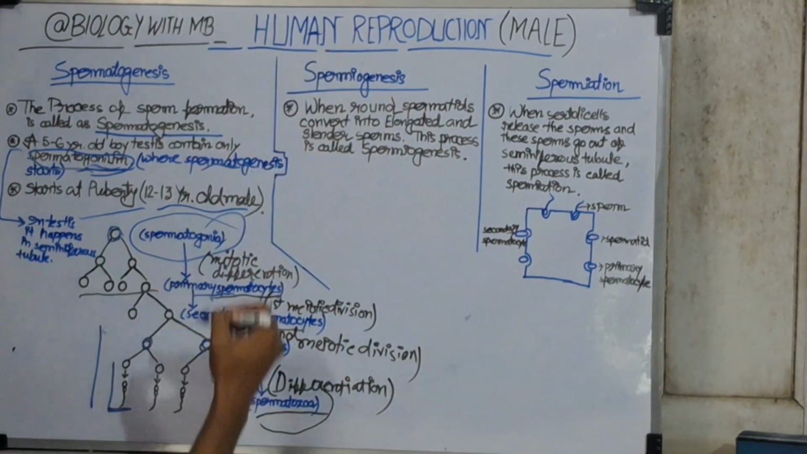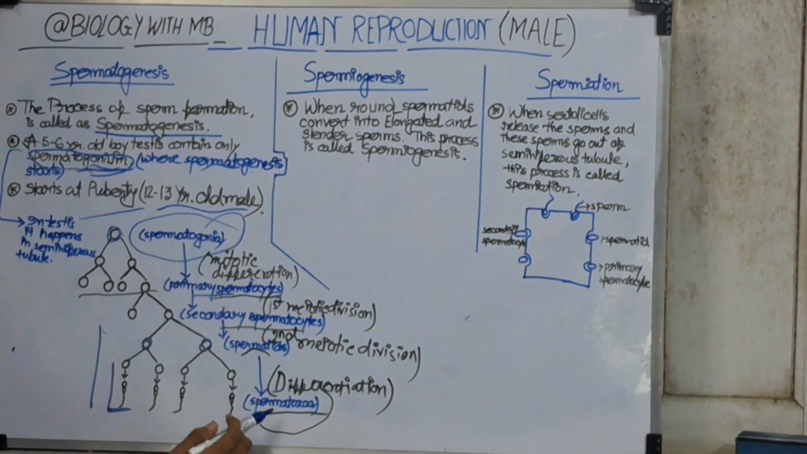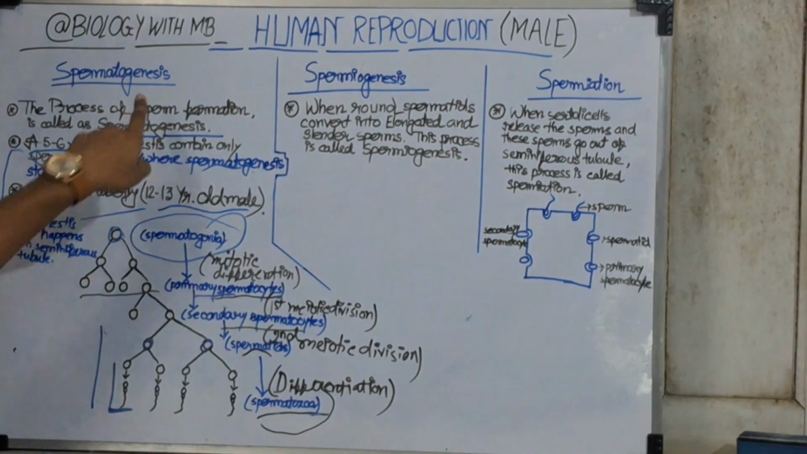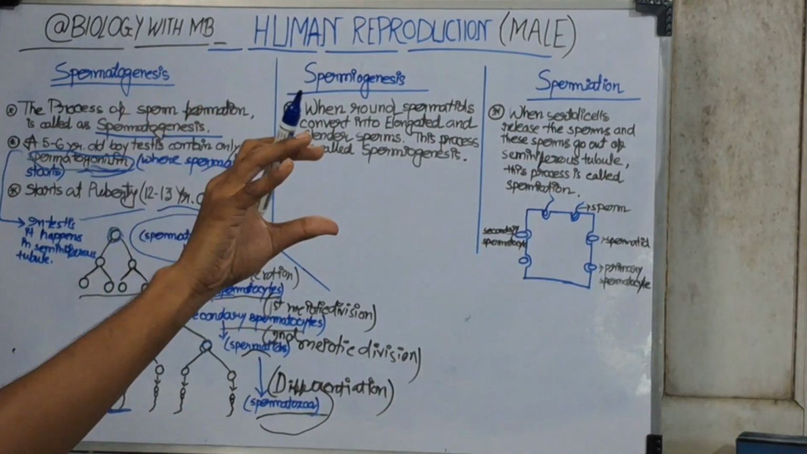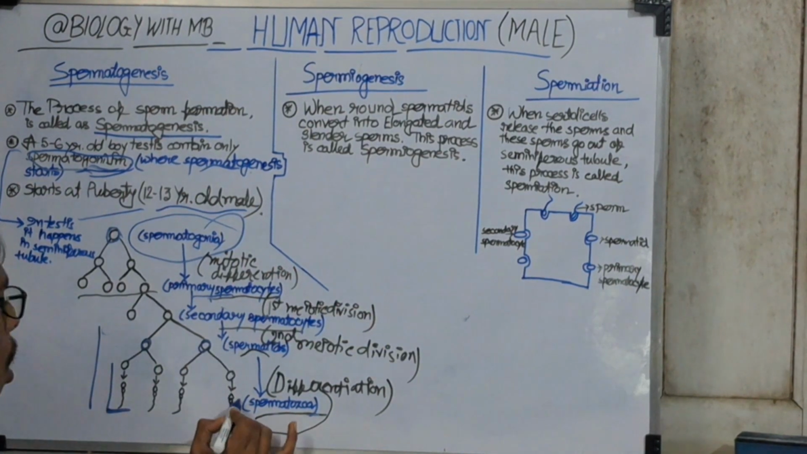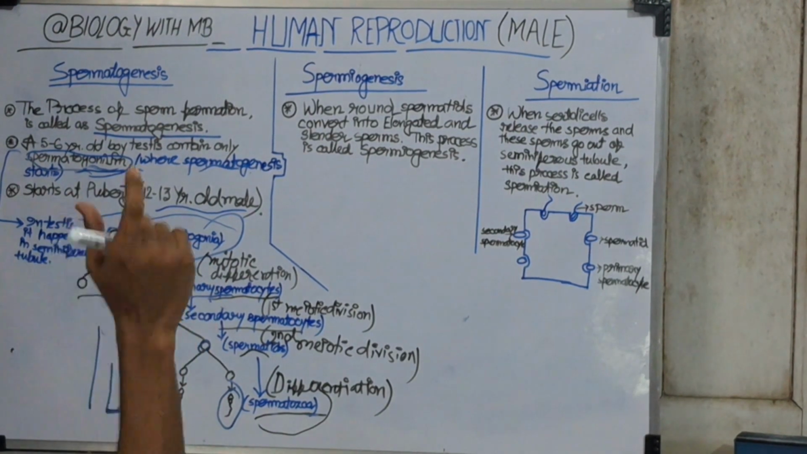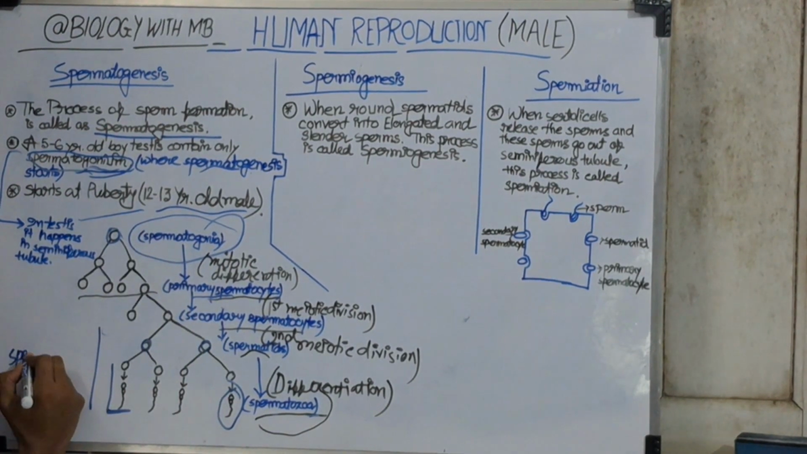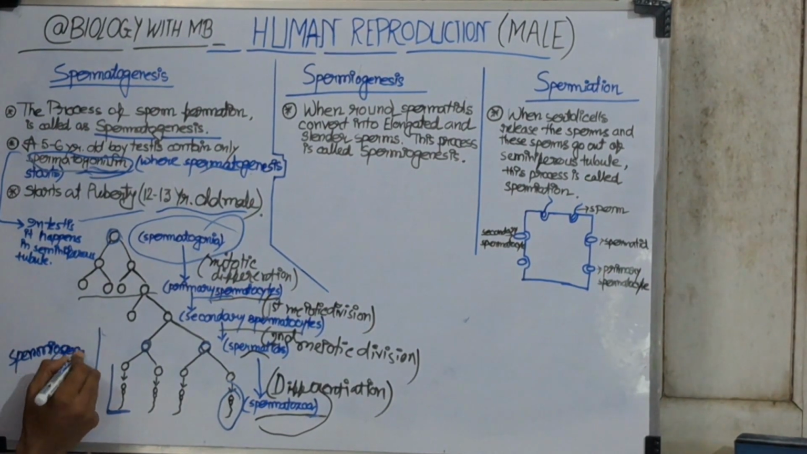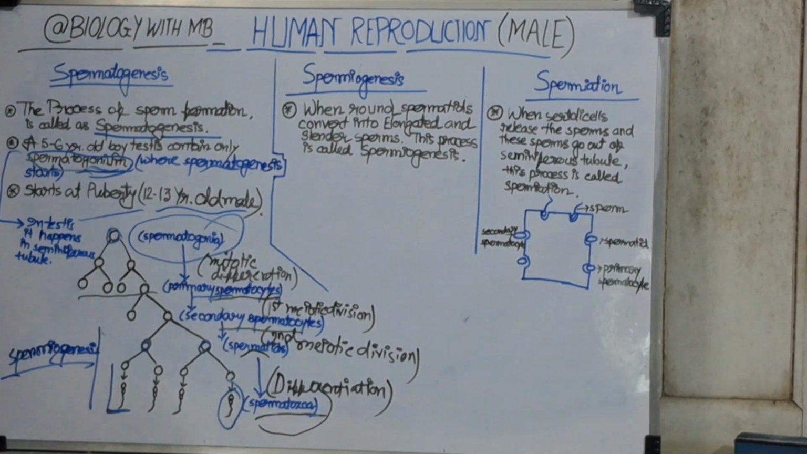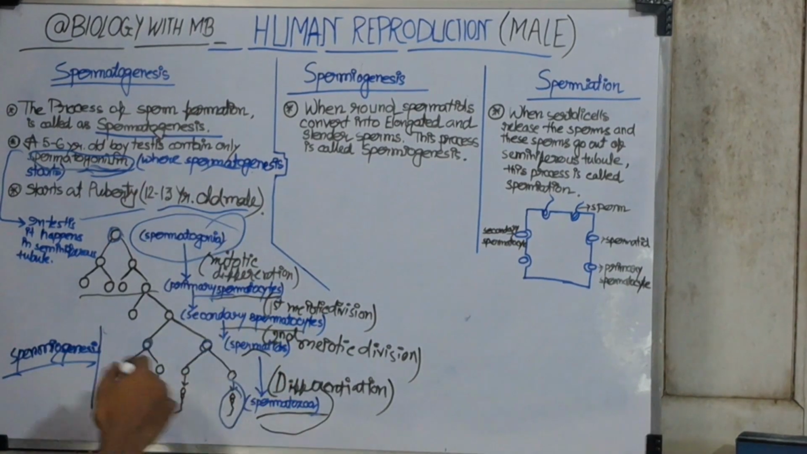The whole process where spermatogonia convert into spermatozoa is called spermatogenesis. But the last stage, where round spermatid is converted into long, elongated sperms, is called spermiogenesis. Only this process is called spermiogenesis. The whole stage is called spermatogenesis, and this last stage is called spermiogenesis.